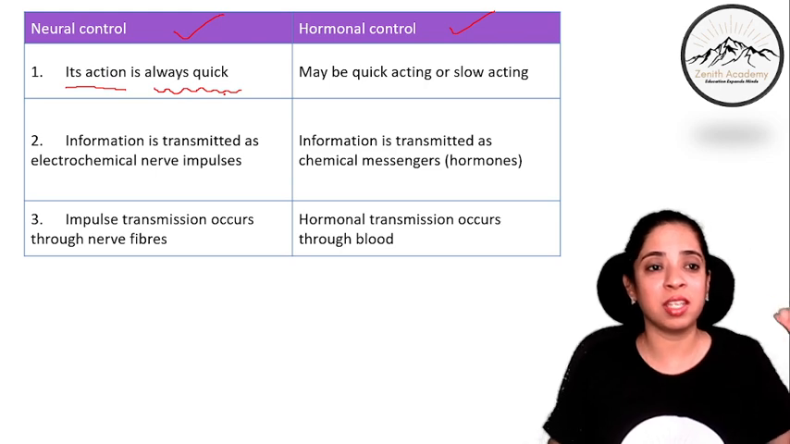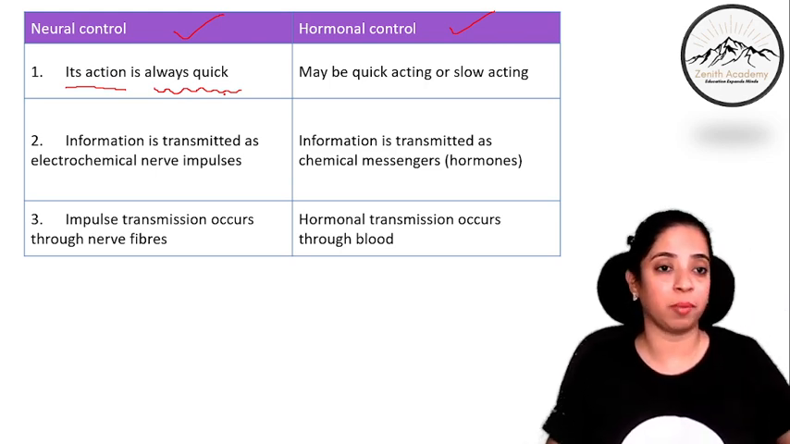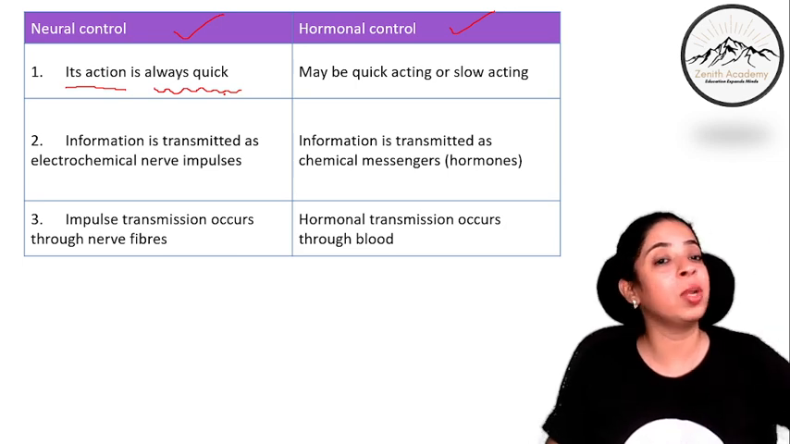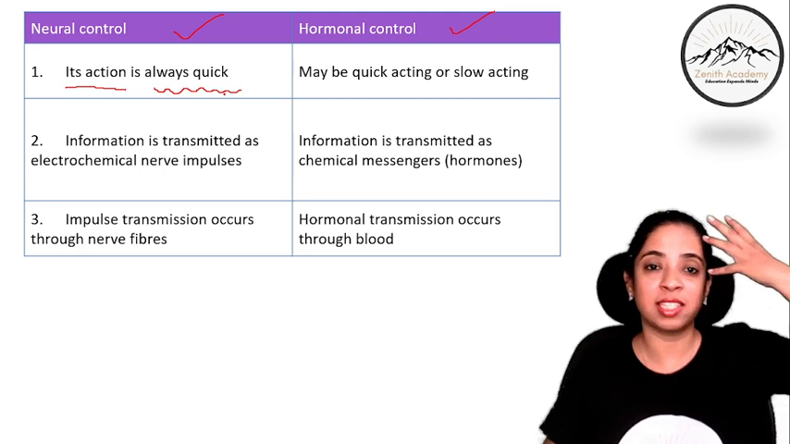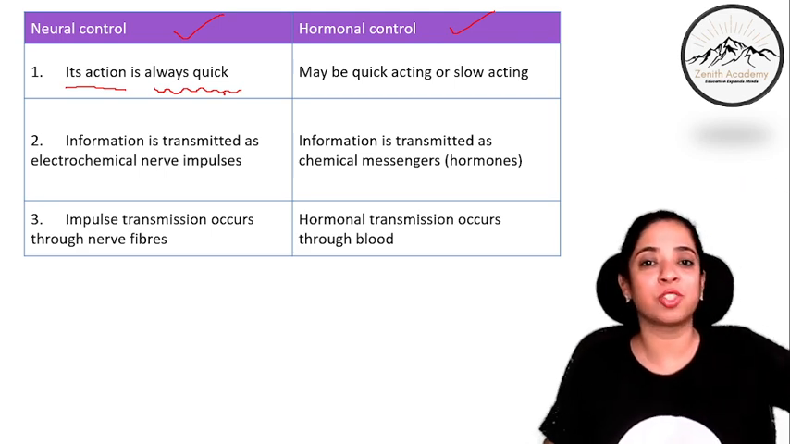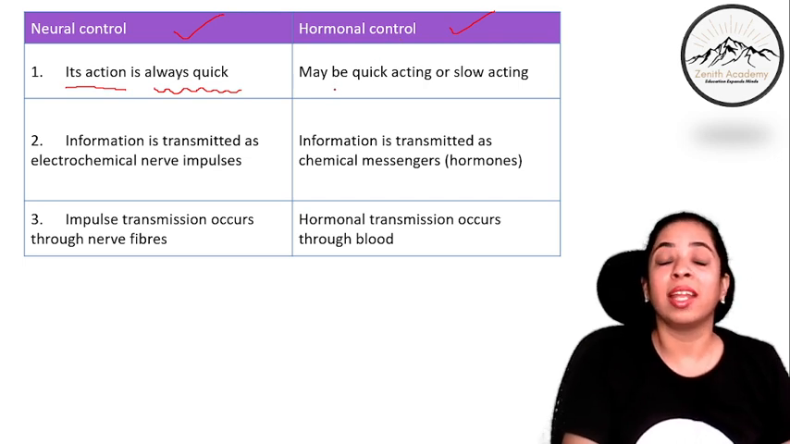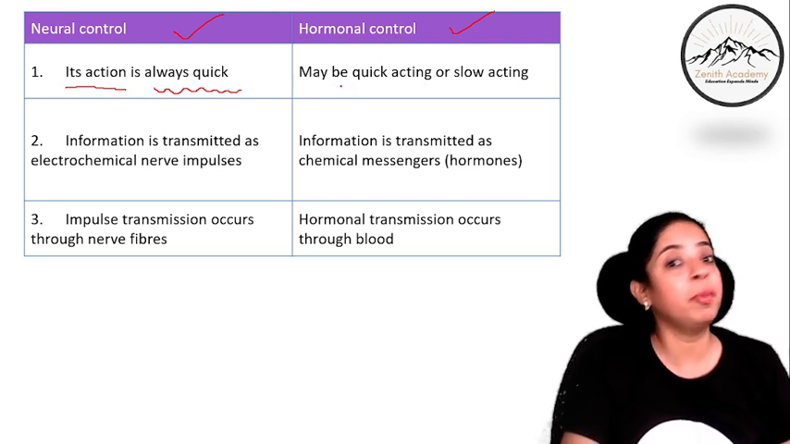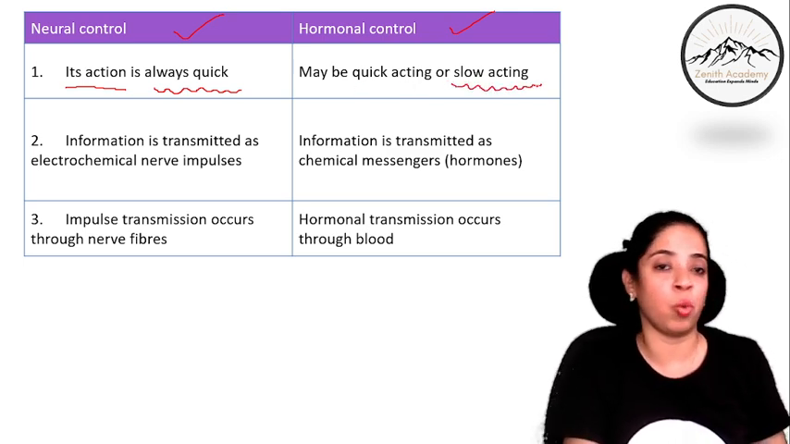Whenever we are talking about neural control, the action is very quick. The message passes through an electrical signal, so it passes very quickly to the brain, and again from the brain it takes the message to the target organ very quickly. Hormonal control at times may be quick also, but most of the time it is slow acting. So it may be quick acting or slow acting.